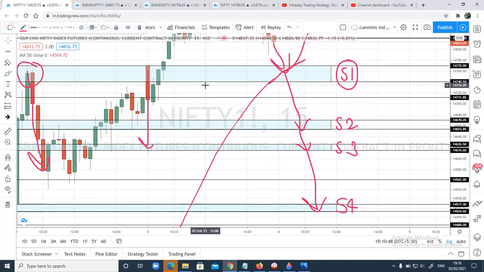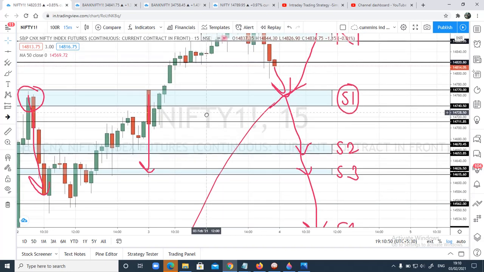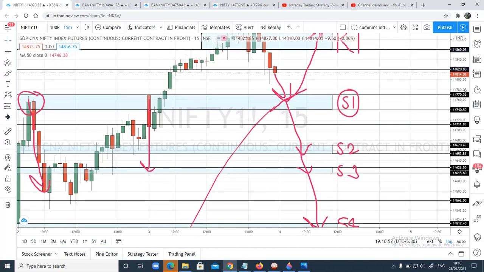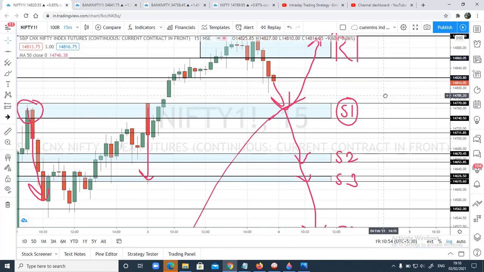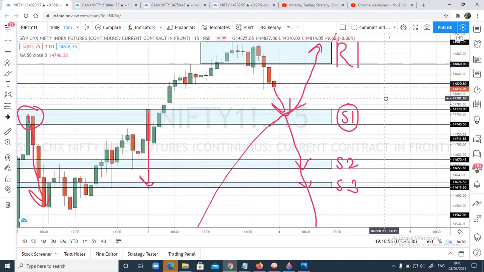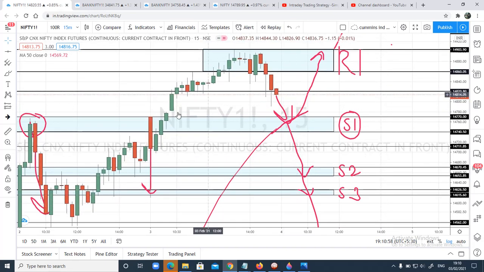And in case it reverses from any of these zones, if you're good at understanding candlestick patterns, you can take a reversal trade. I'll try to take a session on candlestick patterns very soon, live on YouTube.